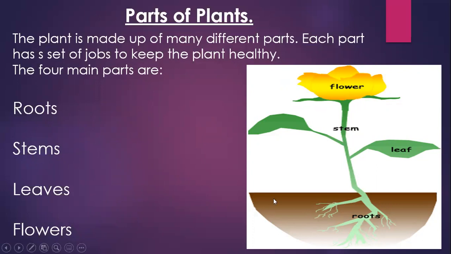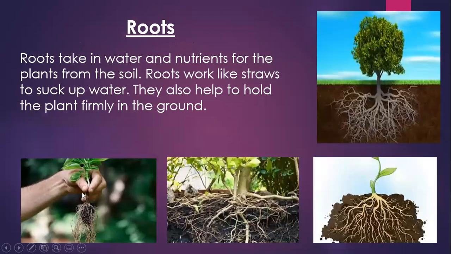Now let's learn something in detail about these parts. First, we have roots. Roots take in water and nutrients for the plants from the soil. Look here in the pictures, the roots are inside the soil, under the ground.